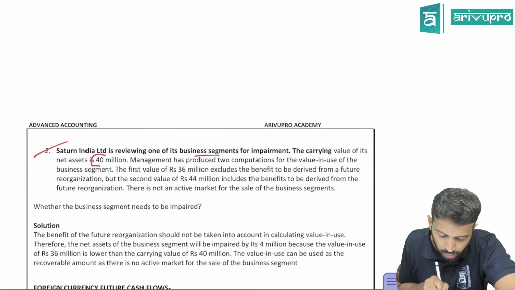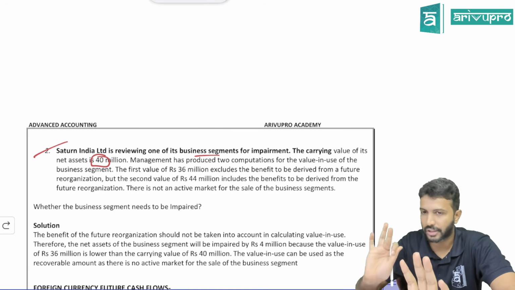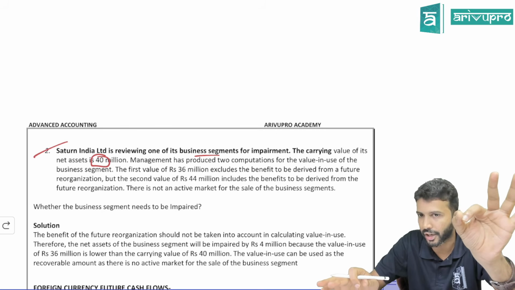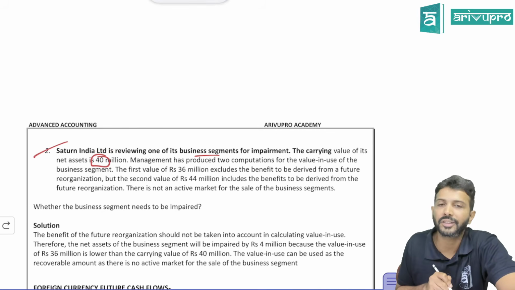The carrying amount of the asset is how much? They've given net assets. Don't worry about this now. You think of it as asset only, because we also do impairment check at a CGU level, cash generating units. I've not yet explained that, so do not worry about that. So what is the carrying amount of that asset, sir?